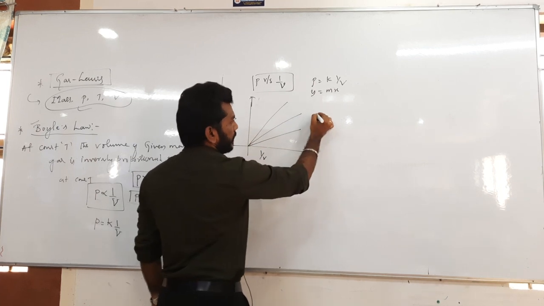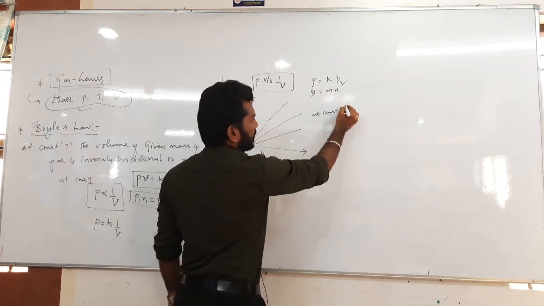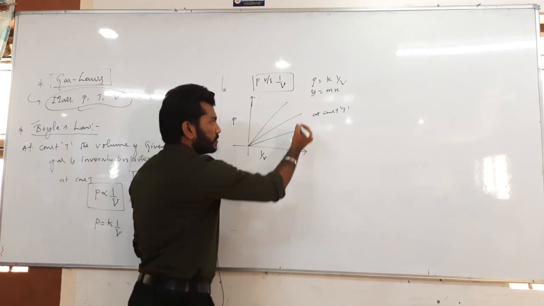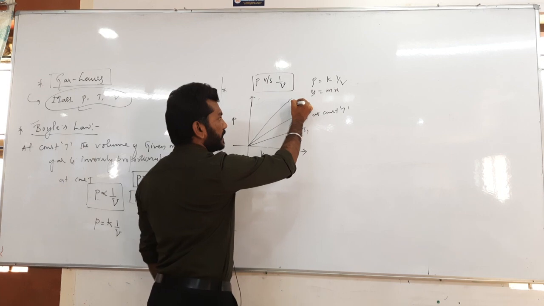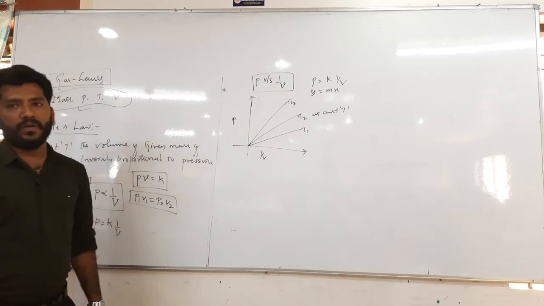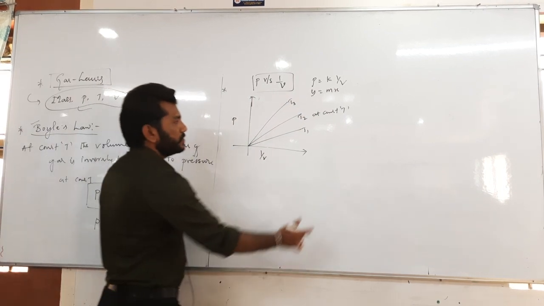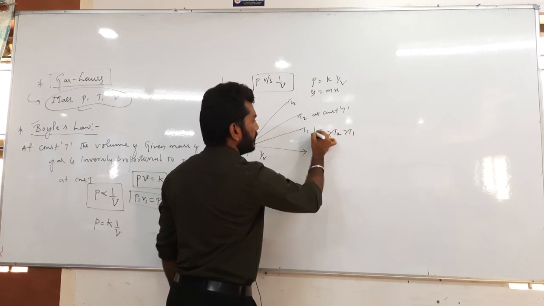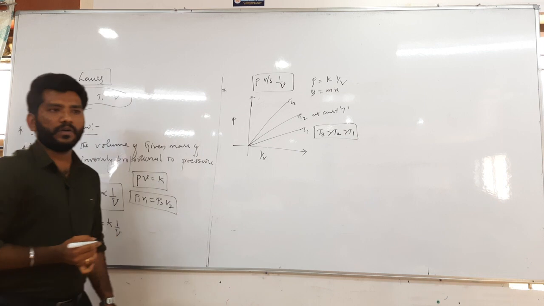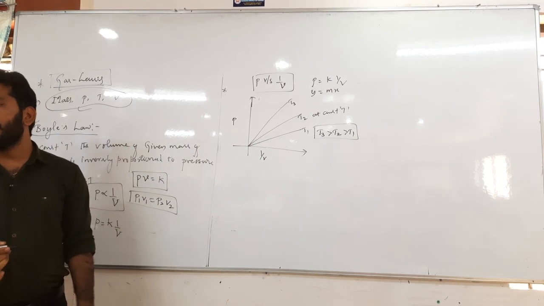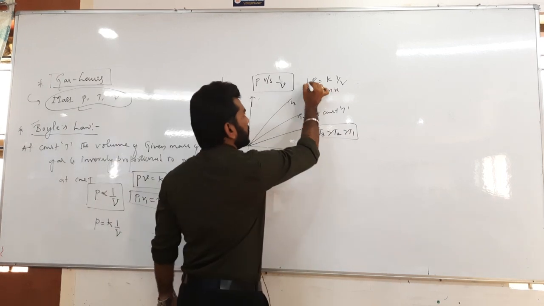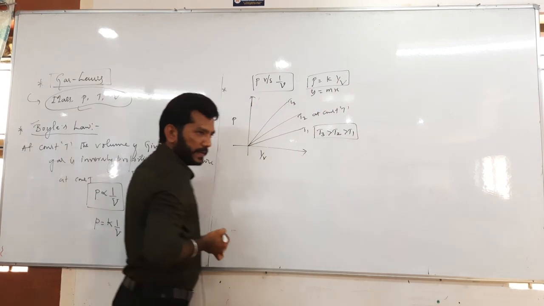At constant temperature, suppose this is with respect to T1, and this is T2, and T3 has to be greater than T2 and T1. So T3 greater than T2 greater than T1. Just focus on this equation, P equals K into 1 by V.